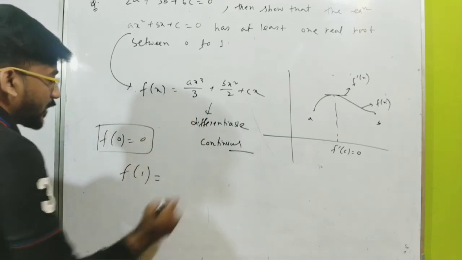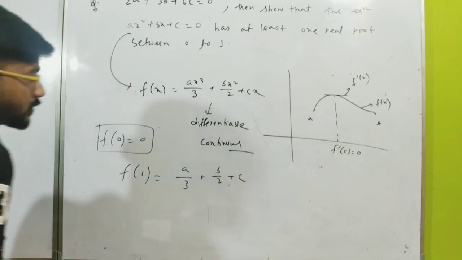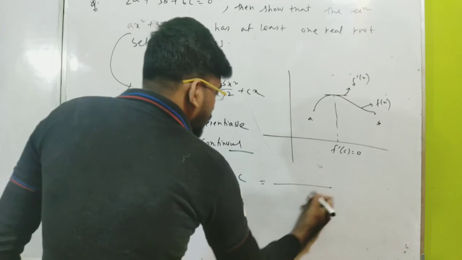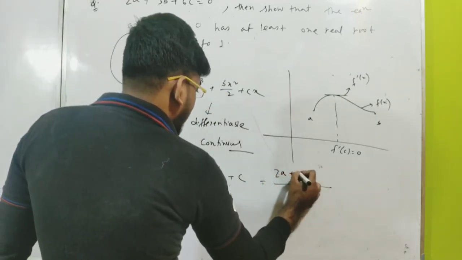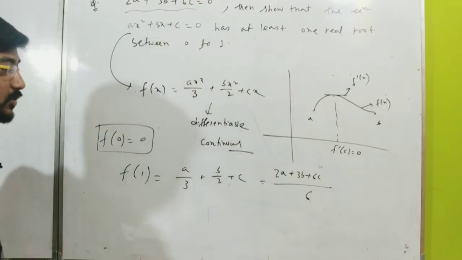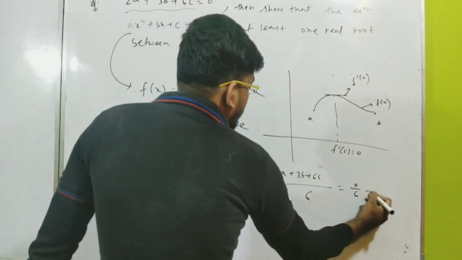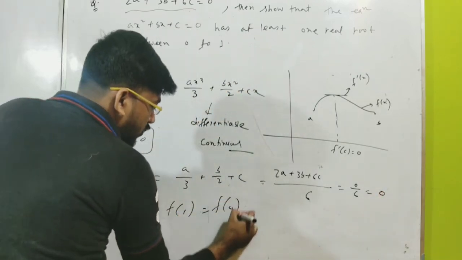If we check f of 1, it will be a by 3 plus b by 2 plus c. If we simplify it, it will be 2a plus 3b plus 6c over 6. Yes, it is given that 2a plus 3b plus 6c is equal to 0. So it will be 0 by 6, so it will be 0. So f of 1 is equal to f of 0, which is equal to 0.